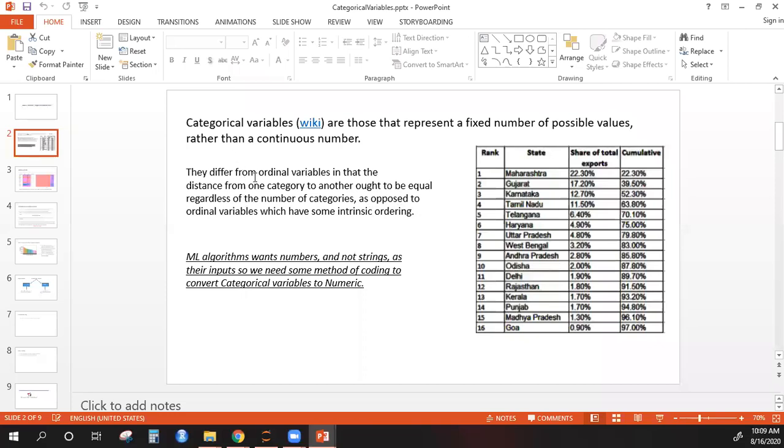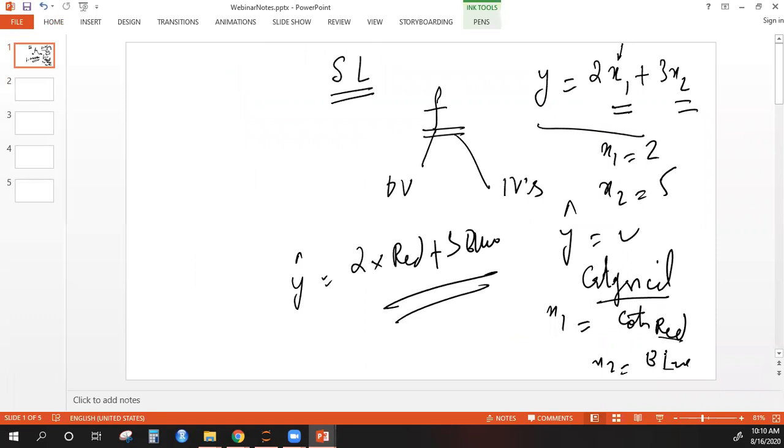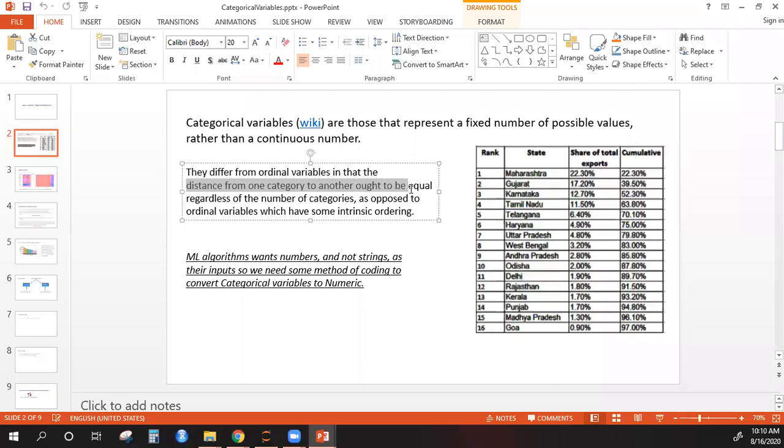And remember, we had also something called ordinal variables. Again, I'm just brushing up your basics a bit. Now, how are categorical variables different from ordinal variables? When we talk about categorical variables, for example, color here, you see there is no order. Red, blue, there is no order in those colors. Or for example, the states here, there is no order. They differ from ordinal variables in that the distance from one category to another ought to be equal, or there is no order. That's what it is trying to say. Ought to be equal regardless of the number of categories, so no matter how many categories you have, there is no order within the categories.